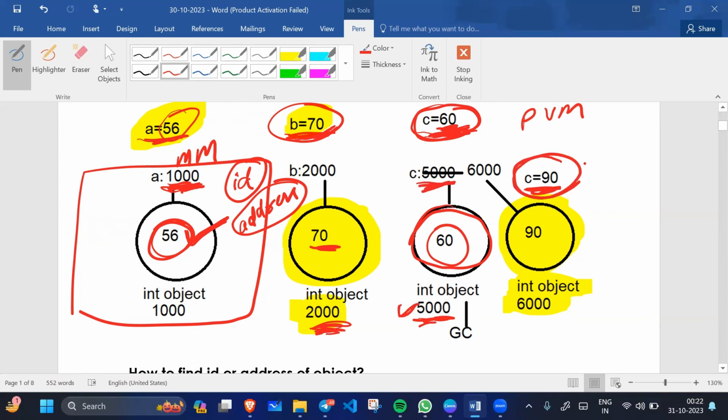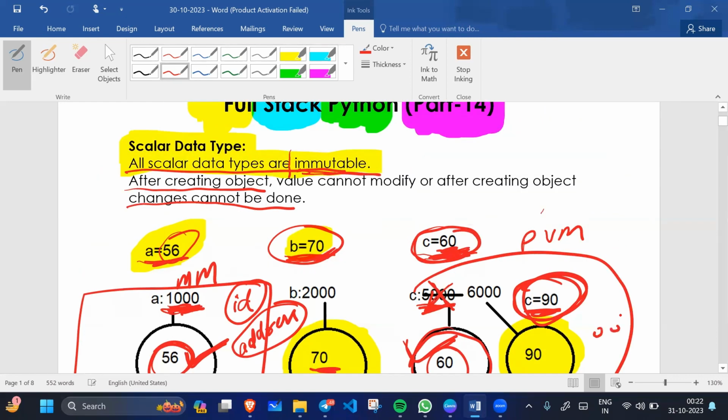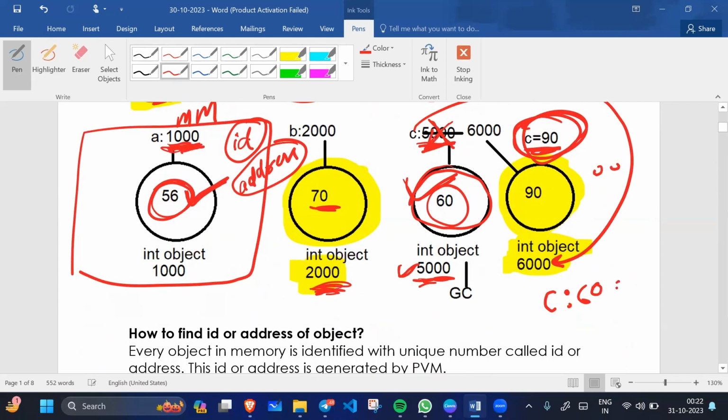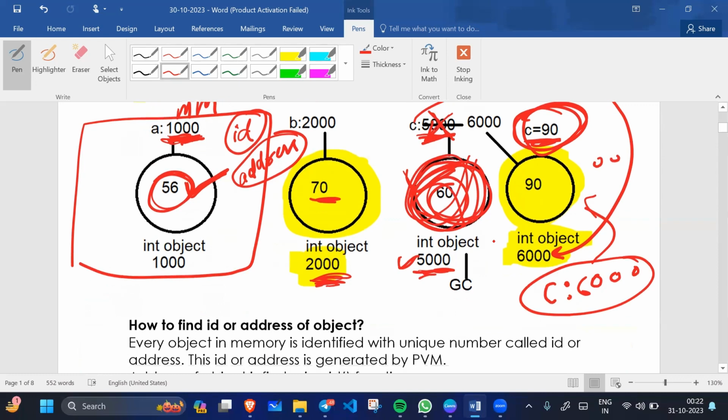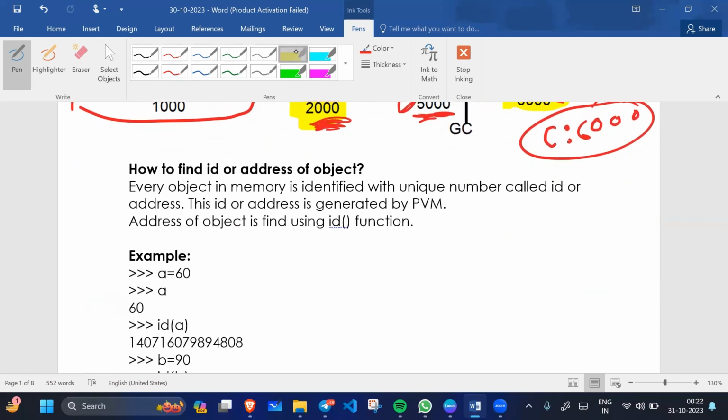But when we assign c equals to 90, c stopped referring to 5000, and started referring to the address of this other block, 6000. So c now refers to the 6000 address, that is, this memory block. Then the garbage collector, pvm, will remove this empty memory. So this is the concept.